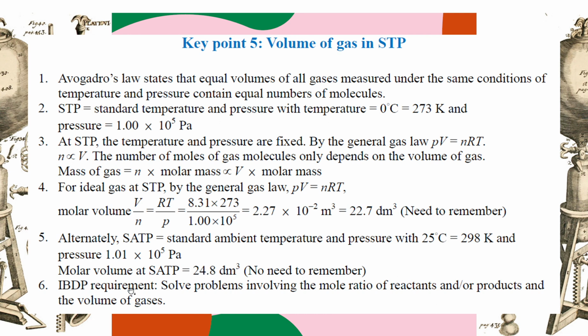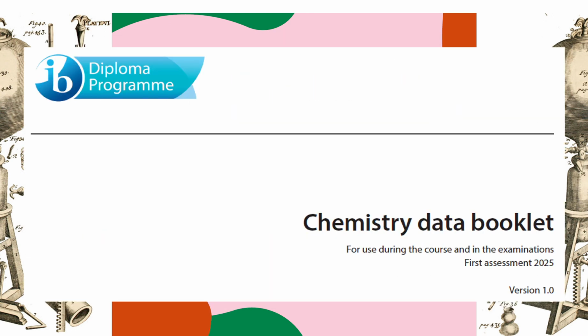In the IBDP requirement, they give you all the data, just like in the IA, where you can search the internet for all the data. You just need to know how to do the calculation, manipulation of the data, and interpretation. More higher-order thinking, not memorizing. So for example, in the chemistry data booklet 2025, have you downloaded it? Yes, excellent. Try to print it out and flip through it every day, because in the exam you need to learn how to flip it in the quickest way.